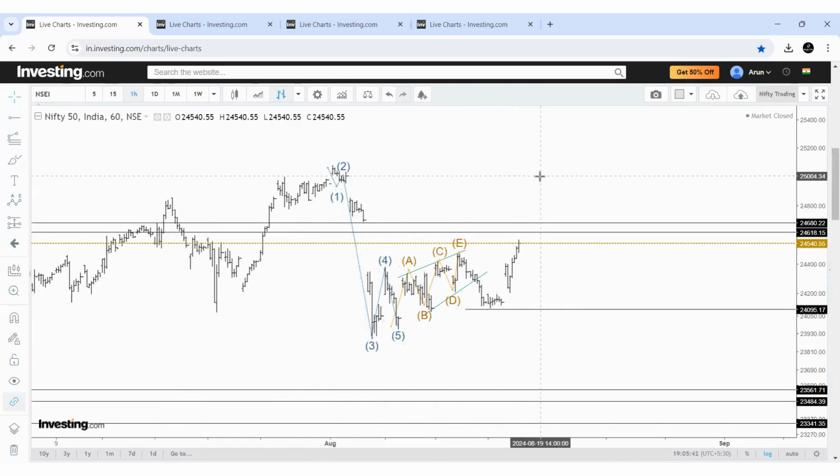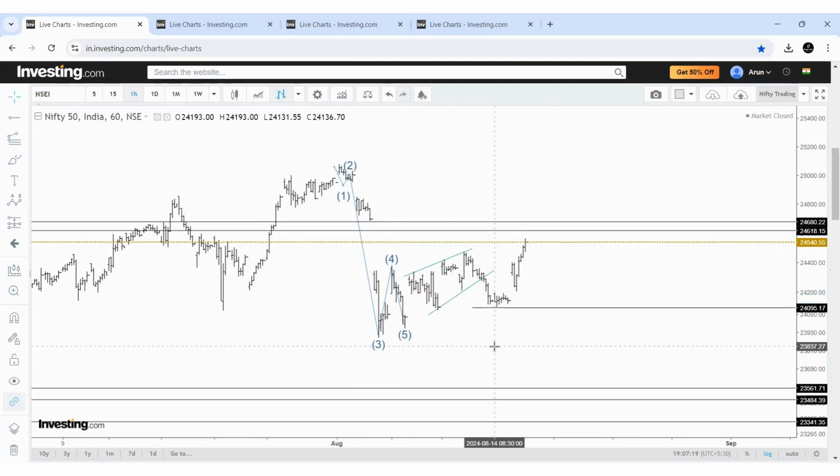If it is a new impulse, this is the counting, or it can be ABC and rejection and C comes lower, right? Even though I asked you to view the previous video, I just added a 40-second clip from the previous video, which is very important to identify this wave pattern. So I will include that 40-second video now.